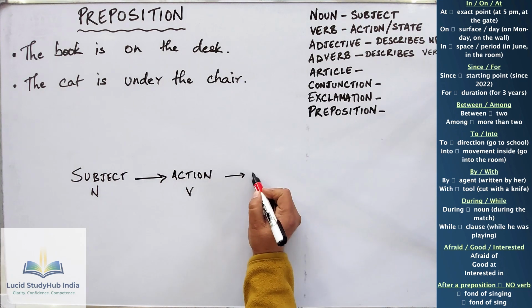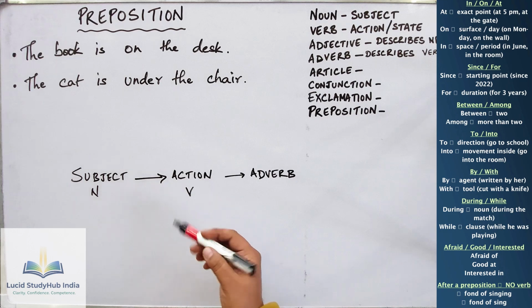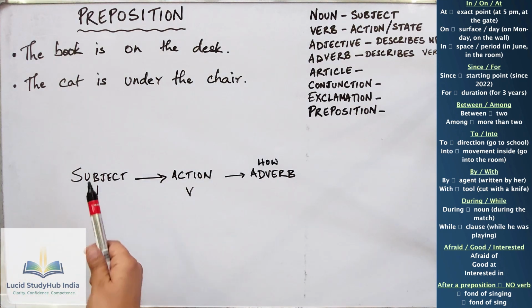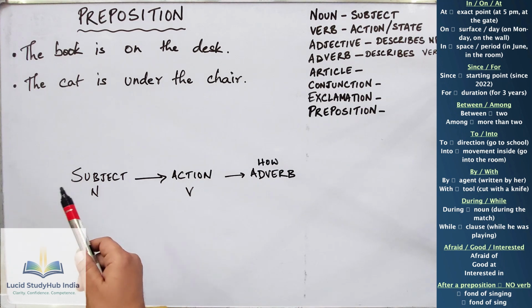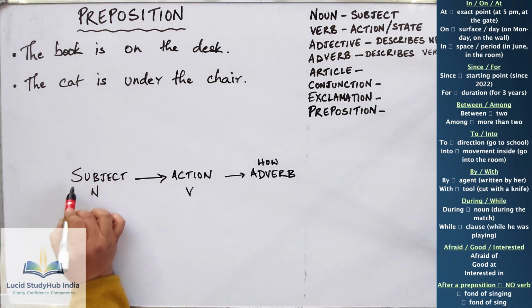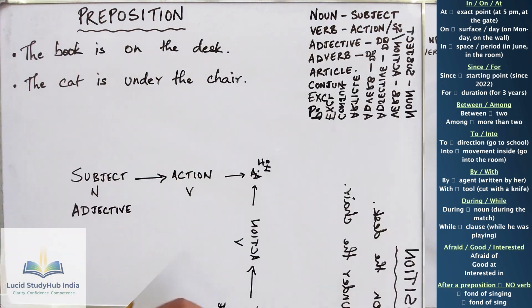The adverb tells us how the action was performed. And if you describe the subject, what kind of subject, that the adjective tells us. It tells us what kind of subject, the quality.